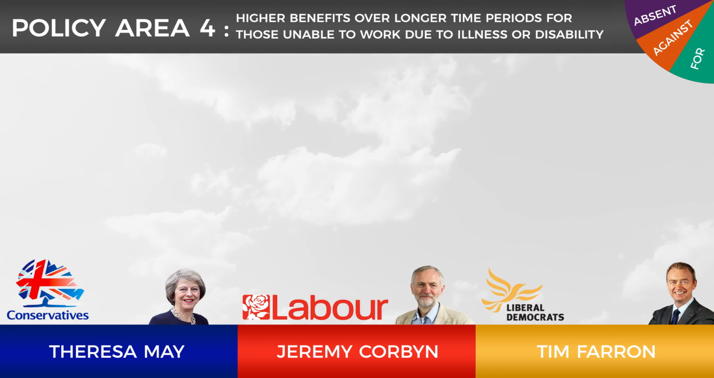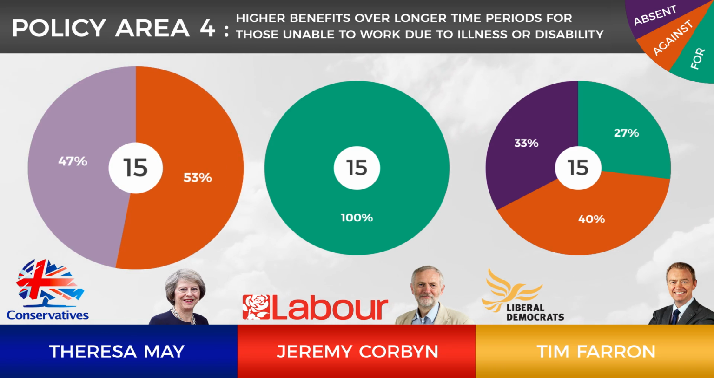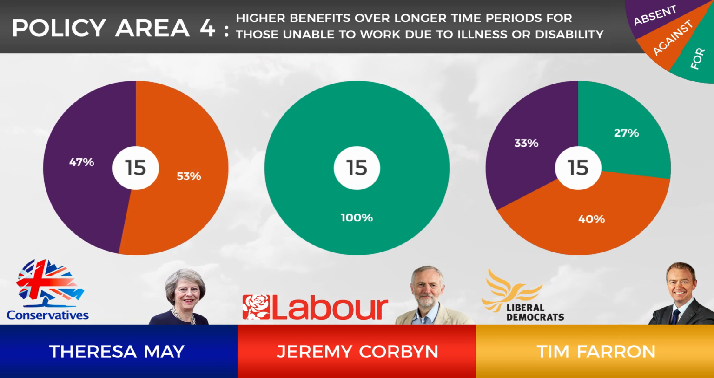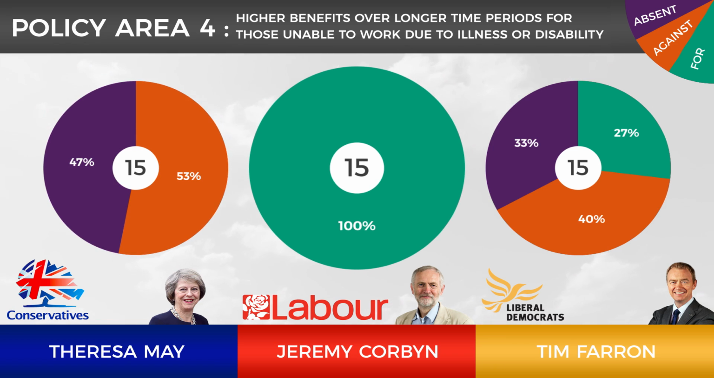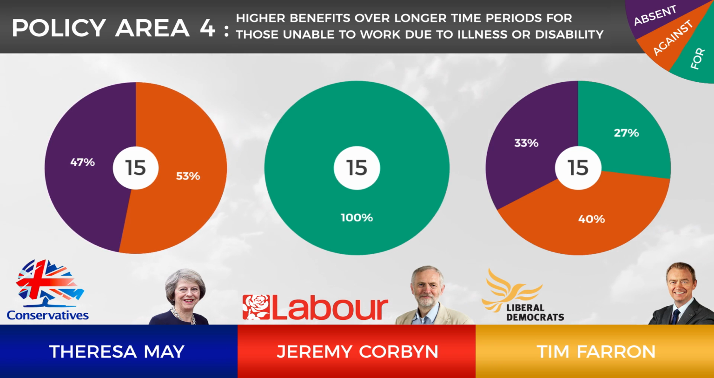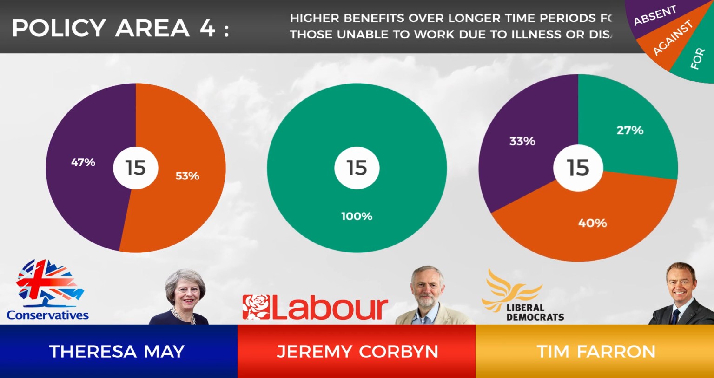The fourth policy area is about paying higher benefits over longer periods of time for those unable to work due to illness or disability. Each politician has had the chance to vote in this area 15 times. Although Theresa May was absent 47% of the time during votes on this subject, she has consistently voted against paying higher benefits over longer time periods for those unable to work due to illness or disability. In comparison, Jeremy Corbyn has not missed a vote on this subject and has consistently voted positively in this policy area. Tim Farron has both voted for and against policies on this subject to a fairly equal degree.